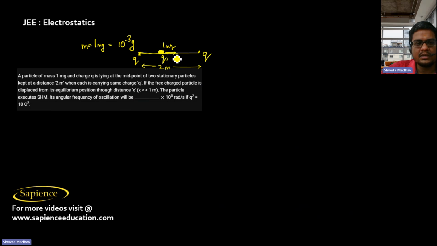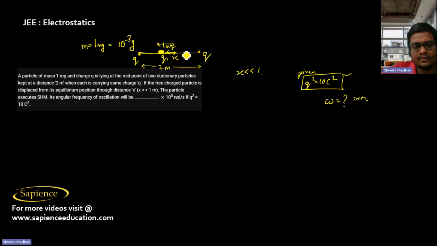So it is slightly displaced by a length x, then it will execute SHM, where x is much less than 1. Then the angular frequency of oscillation will be this much meter per second, if q square equal to 10 coulomb square. So here it is told that q square equal to 10 coulomb square. Then we have to find the angular frequency omega of the SHM.